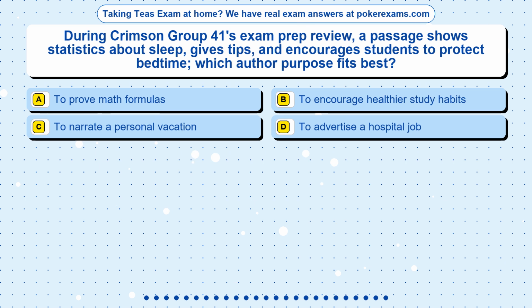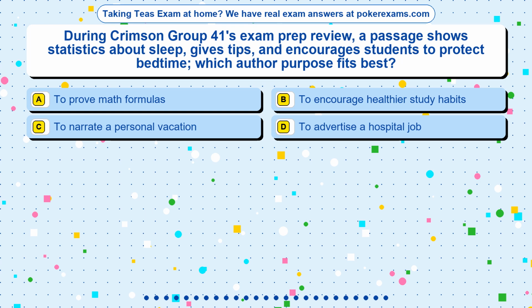Question 3. During Crimson Group 41's exam prep review, a passage shows statistics about sleep, gives tips, and encourages students to protect bedtime. Which author purpose fits best? Option A. To prove math formulas. Option B. To encourage healthier study habits. Option C. To narrate a personal vacation. Option D. To advertise a hospital job.